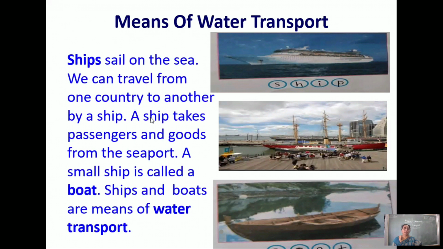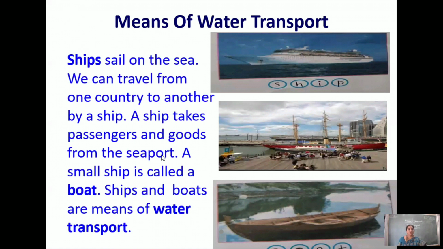Why? Because from one country to another, the distance consists of thousands of kilometers. That's why ships are used. Next, a ship takes passengers and goods from the seaport.